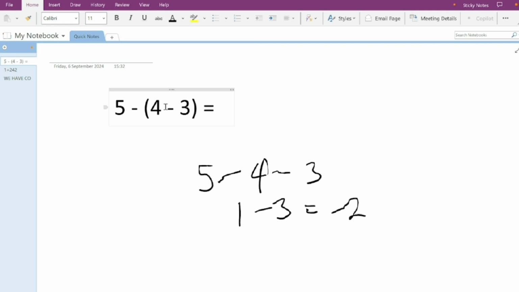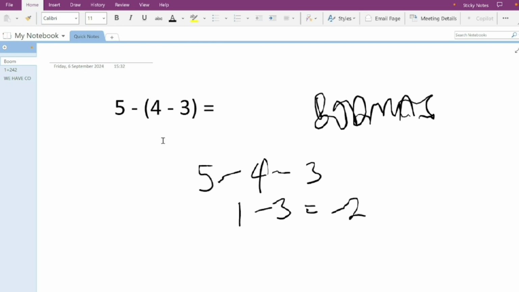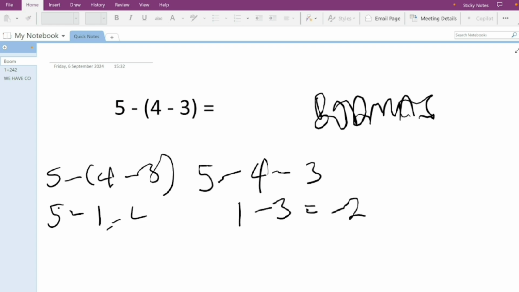What you have to do is solve what is in the bracket first before you solve the rest. I know BODMAS is bracket first before you do any other thing. Let's do it the right way. We have 5 minus open bracket 4 minus 3 close bracket. 4 minus 3 is 1. Now we've solved what is in the bracket. We have 5 minus 1. 5 minus 1 is 4.